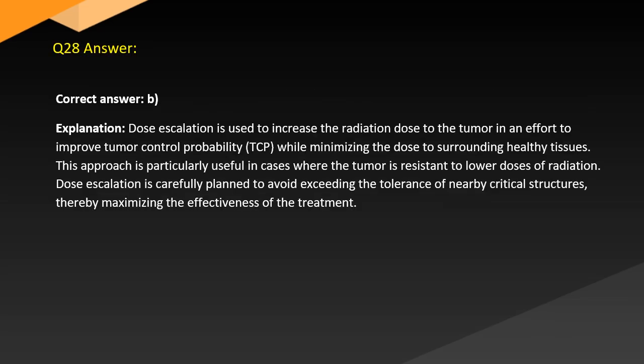Answer. Correct answer: B. Explanation. Dose escalation is used to increase the radiation dose to the tumor in an effort to improve tumor control probability (TCP) while minimizing the dose to surrounding healthy tissues. This approach is particularly useful in cases where the tumor is resistant to lower doses of radiation. Dose escalation is carefully planned to avoid exceeding the tolerance of nearby critical structures, thereby maximizing the effect of the treatment.